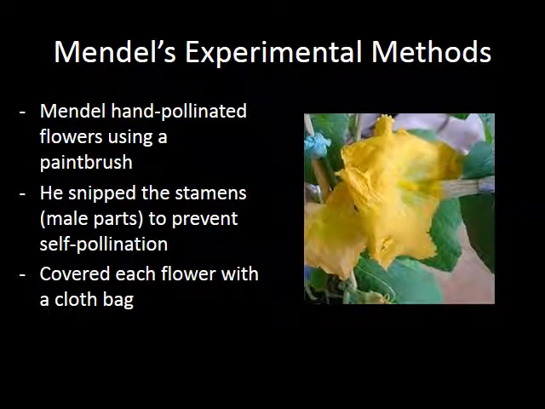Alright, so how did he actually conduct his experiments? What Mendel did was he hand pollinated flowers using a paintbrush. He literally went from flower to flower, collecting pollen in the paintbrush, moving it to the next one, and dropping it on the pistil. He then snipped the stamens of the ones that he collected pollen from so they could no longer cross-pollinate or let their pollen flow. The ones that he did pollinate, where he put the pollen on the pistil, he then covered with a cloth bag so that none of the pollen could escape and no more pollen could get in accidentally.